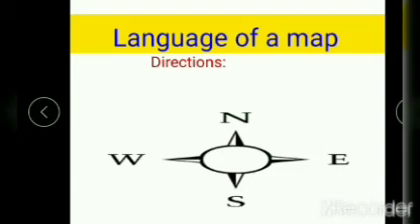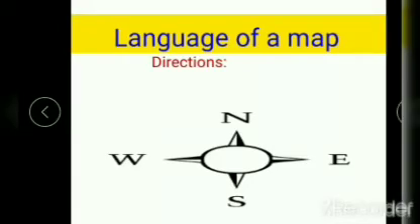So now we have seen what is a map. So now we have to know certain things about a map, such as its direction, its scale, and the meaning of various colors and symbols used in it in order to understand the map. This is why these features are called the language of map. Okay, so the first one we are going to see is direction.